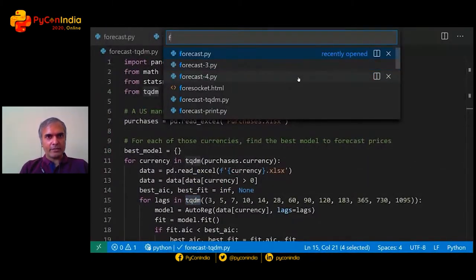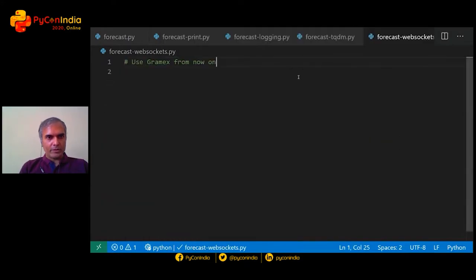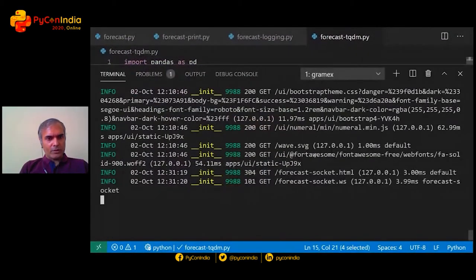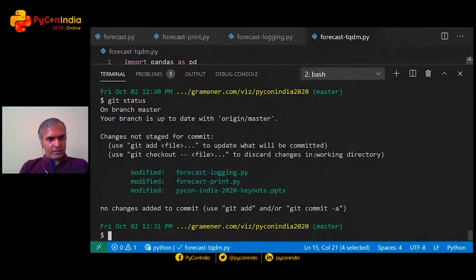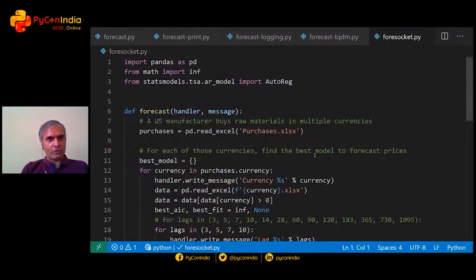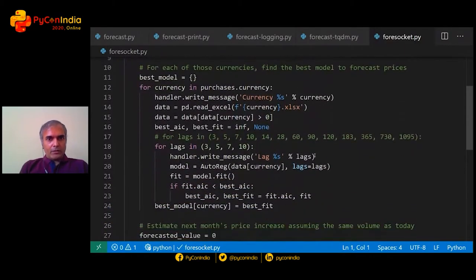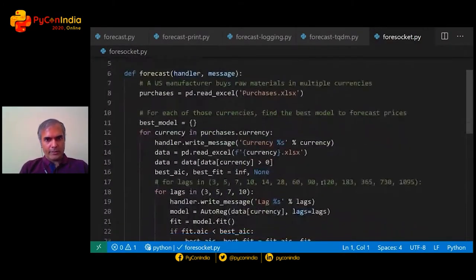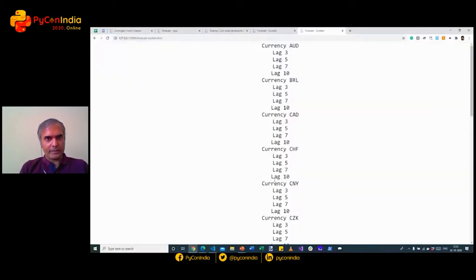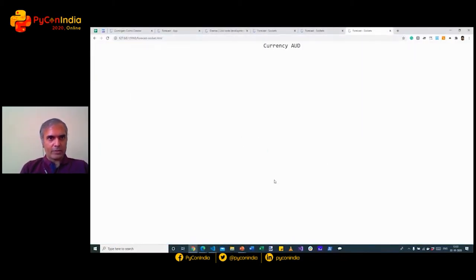Let's take a look at it. Forgot the name of the application. Right. This is currently processing it for fewer lags than I was expecting. Right. Let's reload that.